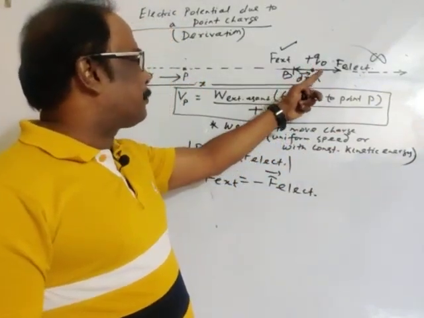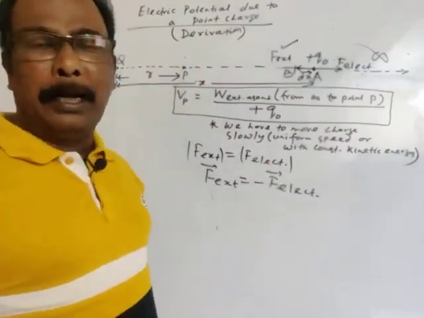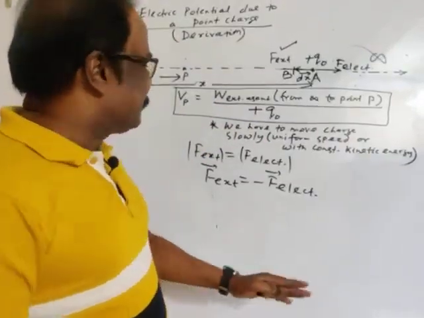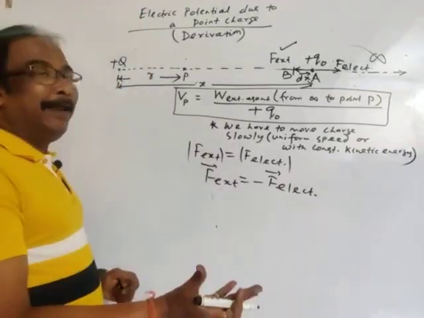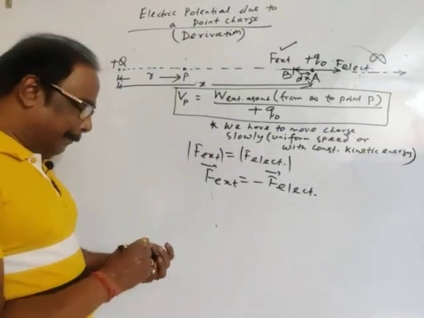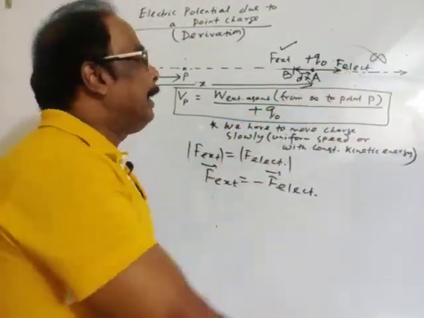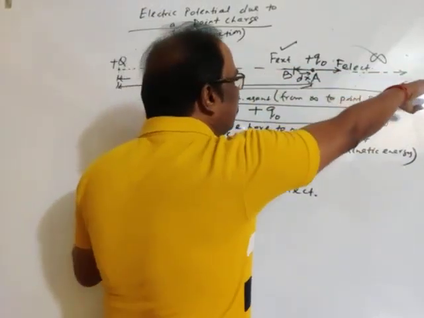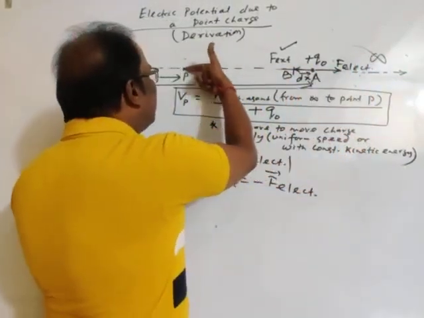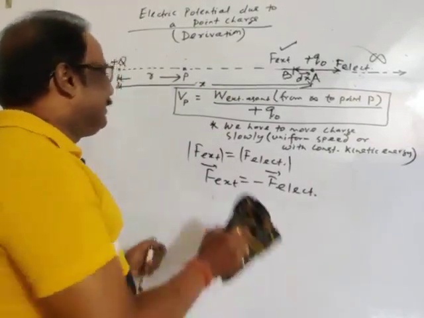But we have to move the charge towards the field creating charge, towards point P. So here work due to the electrostatic force will be negative. Electrostatic force is towards infinity, displacement is towards point P.